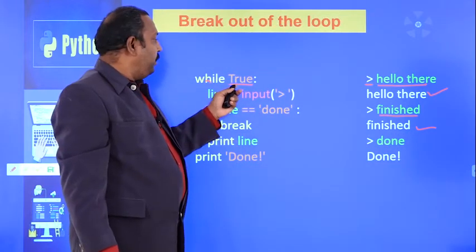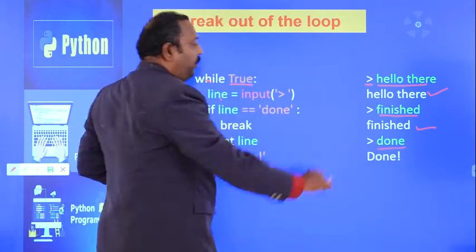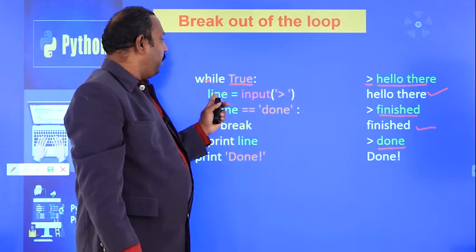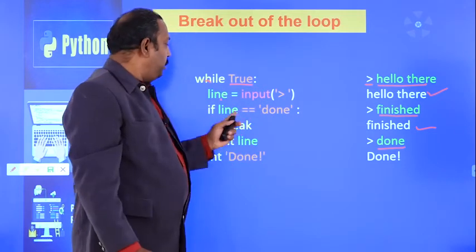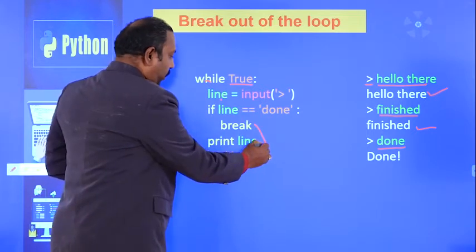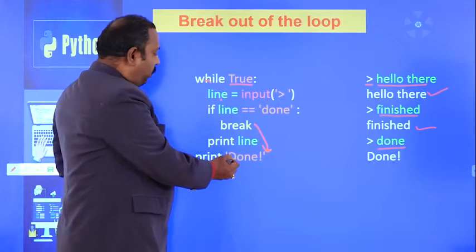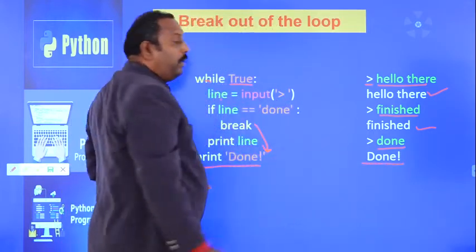The condition is true again, and line equal to input. Again it will read the next value, which is done. So line becomes done. Now done equal to done, the condition is true. Break means simply come out of the loop. After coming out of the loop, what is the statement we have? Print done. So capital DONE will be printed.